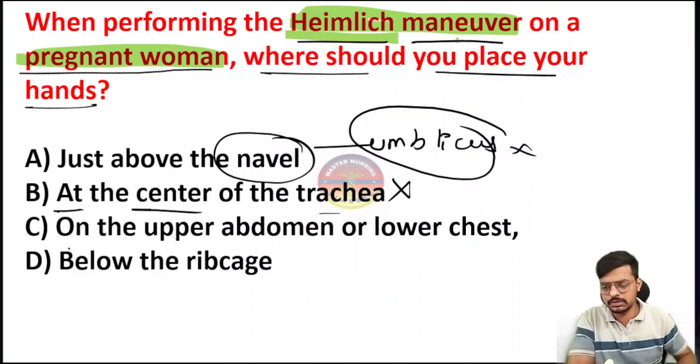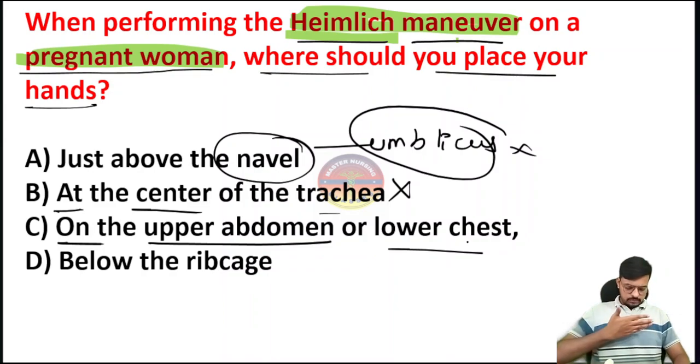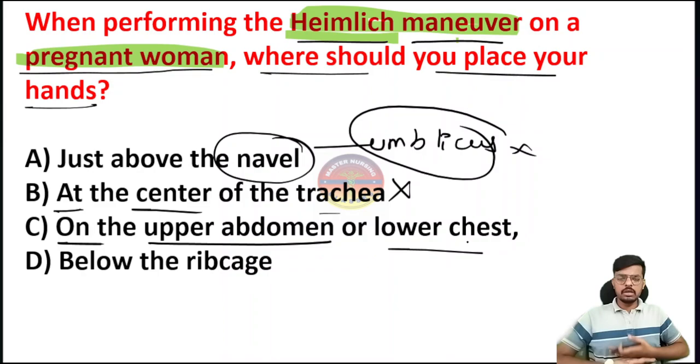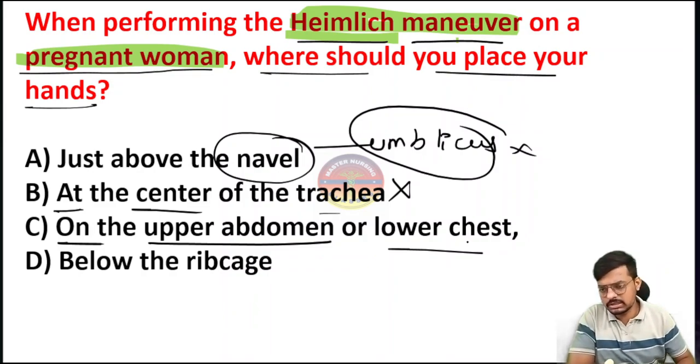Then option C, the upper abdomen and lower chest. This is the lower abdomen, where the uterus will be, where the fetus will be. Now I can do it over the upper abdomen. This is the upper chest and this is the lower chest. So lower chest and upper abdomen are both the same. I have to keep my hand here in the lower chest or upper abdomen and give the thrust. So that is the correct answer here.